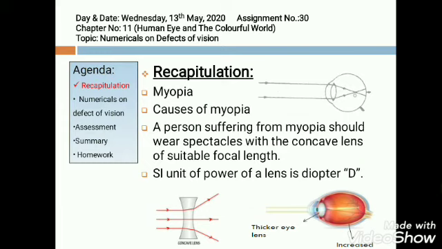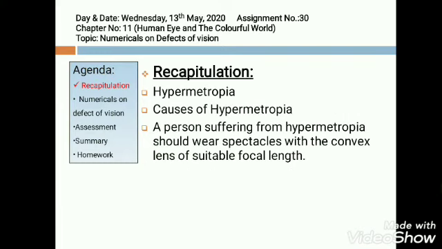Coming over to the next defect, hypermetropia. Hypermetropia is the defect of the human eye in which a person cannot see nearby objects clearly but can see distant objects clearly and distinctly, and it is also known as farsightedness. In hypermetropia, if an object is placed near the eye lens, near the eyeball, the image will be formed behind the retina, as you can see in the figure.